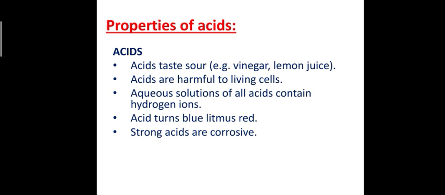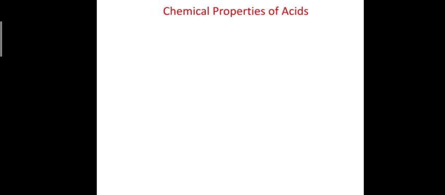Third, the aqueous solution of all acids contains hydrogen ion. The more hydrogen ion it yields, the stronger the acid, and if it yields less hydrogen ion, it is a weak acid. Next, acid turns blue litmus red. Next is the chemical properties of acids.